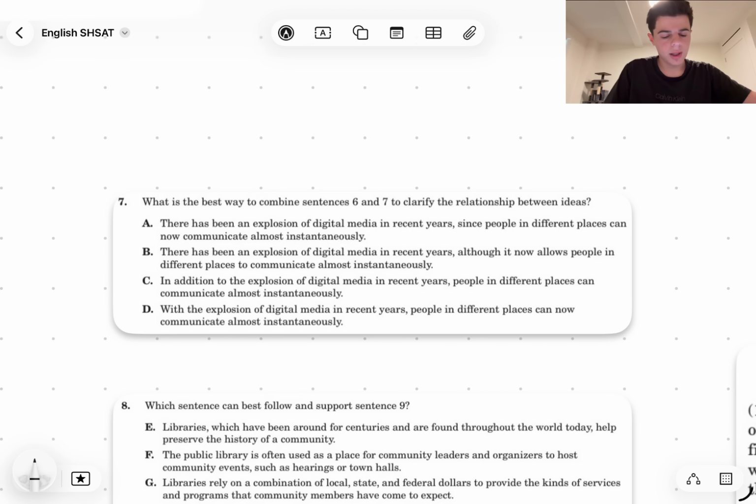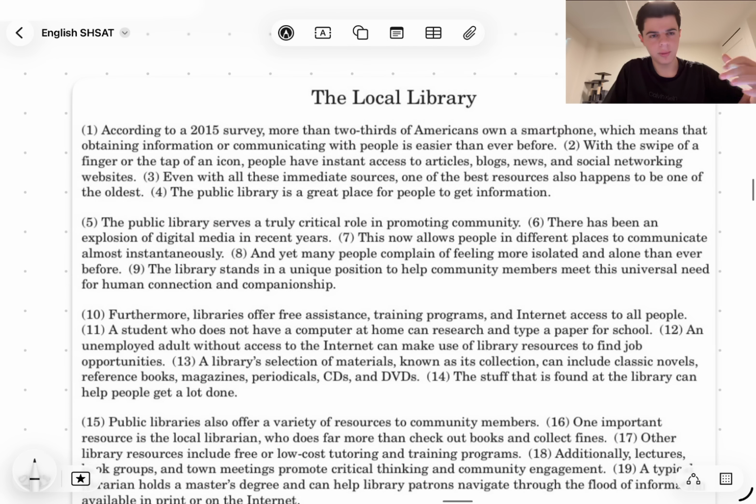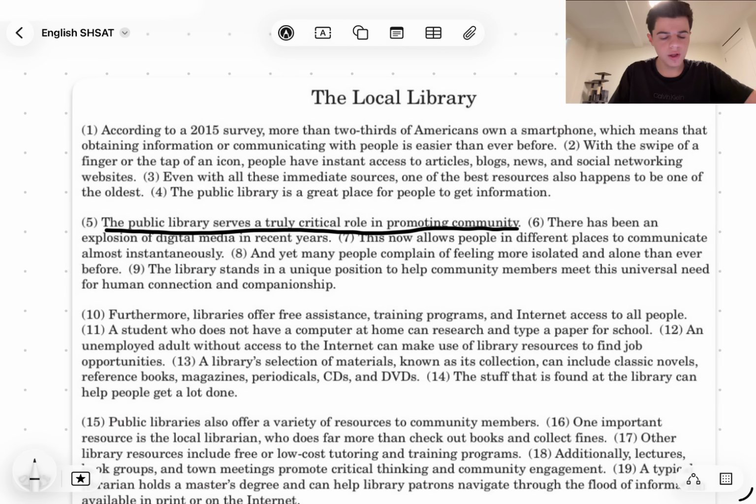What is the best way to combine sentences 6 and 7 to clarify the relationship between ideas? Before that, let's read 6 and 7. And just a tip for these shorter passages, or passages in general, always read the first sentence of each paragraph because it will always be the subtopic. Okay, so the public library serves a truly critical role in promoting community. There has been an explosion of digital media in recent years. This now allows people in different places to communicate almost instantaneously.